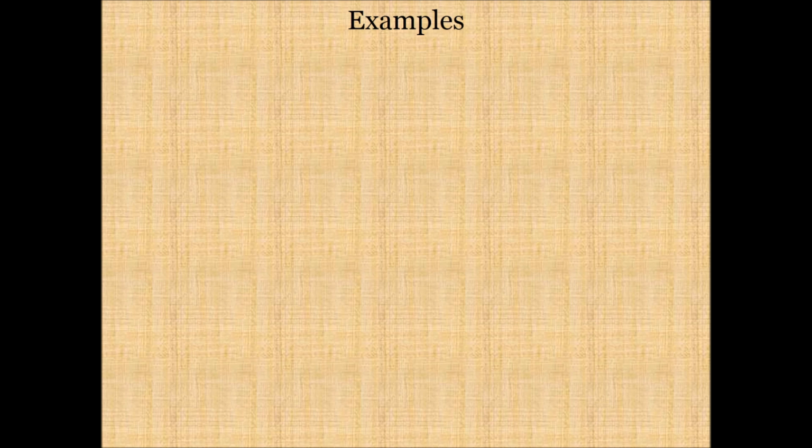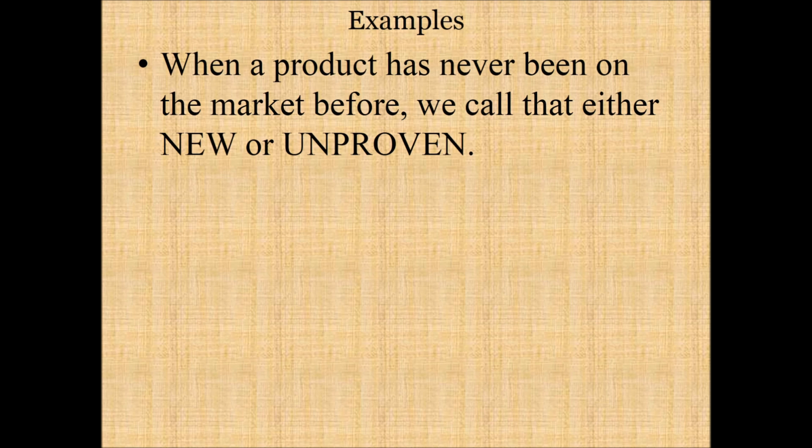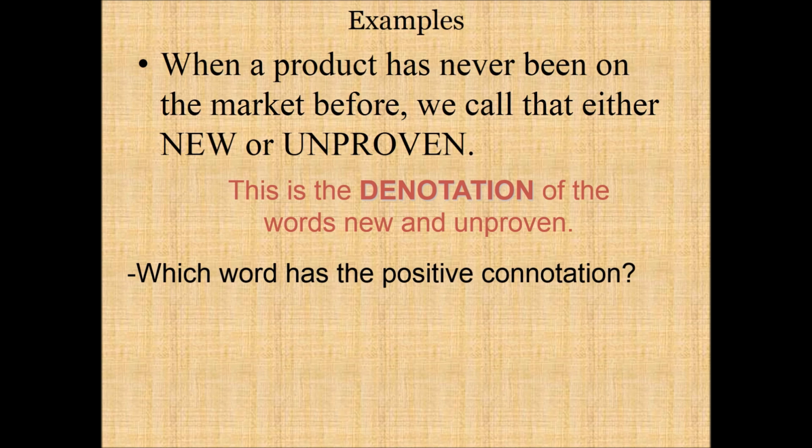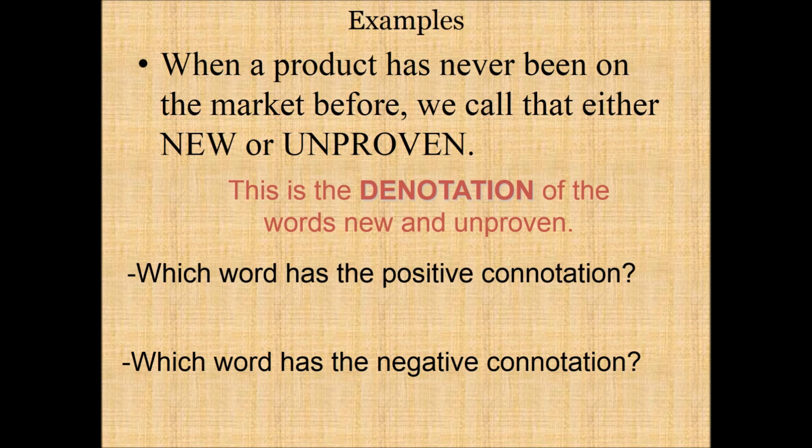All right, so the last example that we have for this lesson is when a product has never been on the market before, we call that either new or unproven. So we know the denotation of the words new and unproven is that it has never been on the market before. Now, I know that you guys are super smart. So take a moment, try to figure out which word, new or unproven, is the positive connotation. Which word has the negative connotation? Write it down, have it ready in your mind, and let's see.